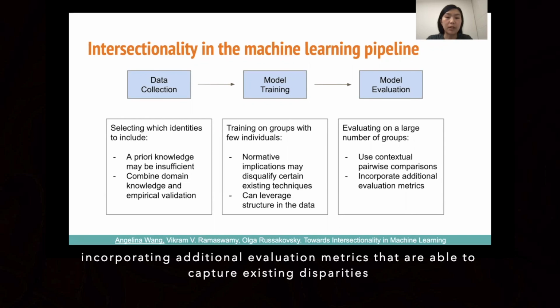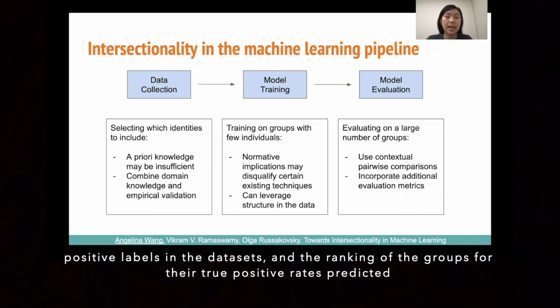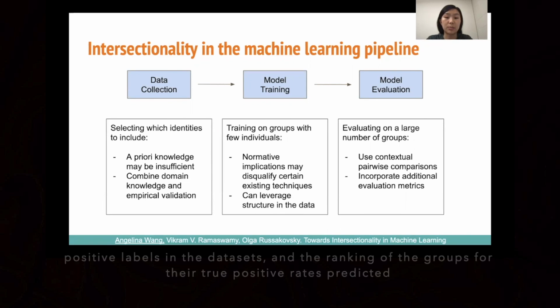We also offer incorporating additional evaluation metrics that are able to capture existing disparities in the data. These metrics measure the correlation between the ranking of groups for their positive labels in the datasets and the ranking of the groups for their true positive rates predicted by a model.